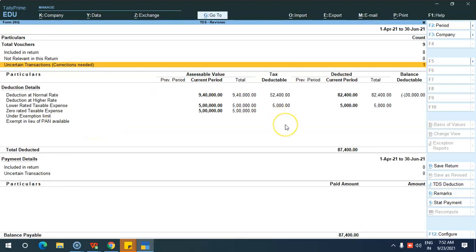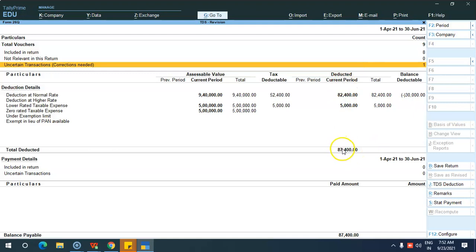Once you are filing your return from Tally Prime, you have to make this uncertain, that is the correction needed part, zero, so that everything will be included and the amount will be correct. Now if you want to make the payment, the deduction amount currently to be paid is 87,400.